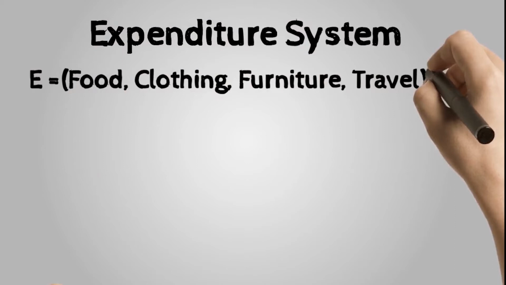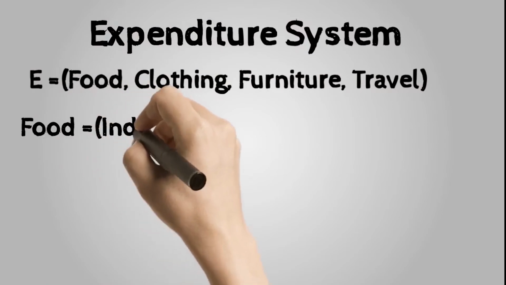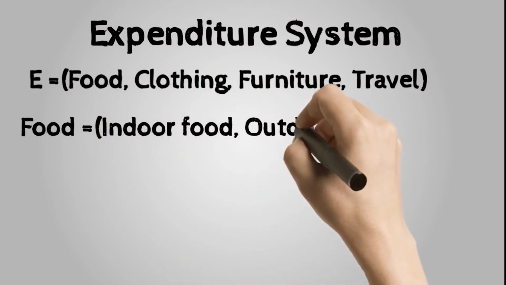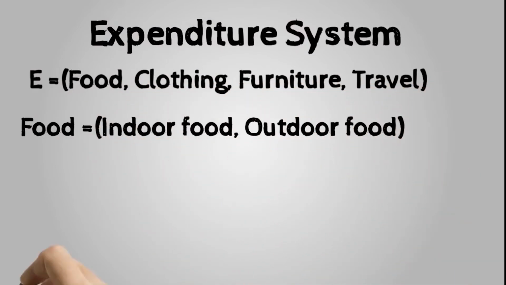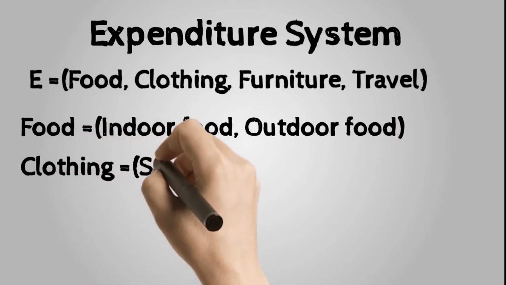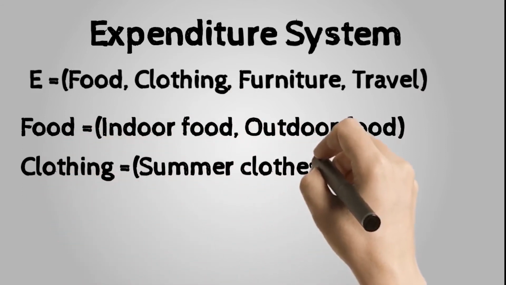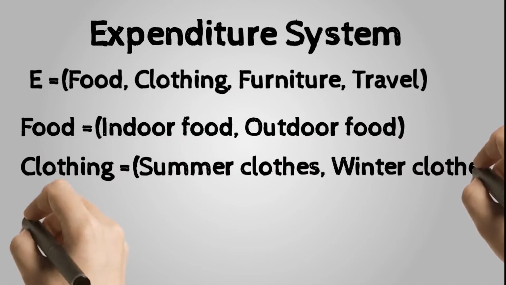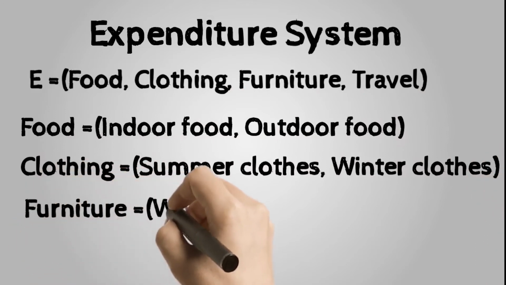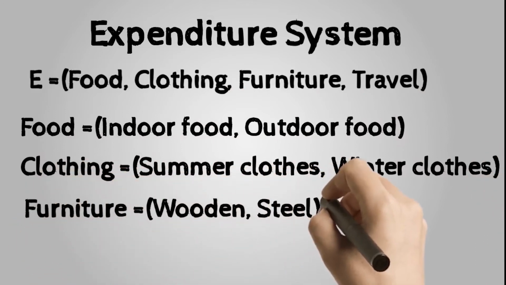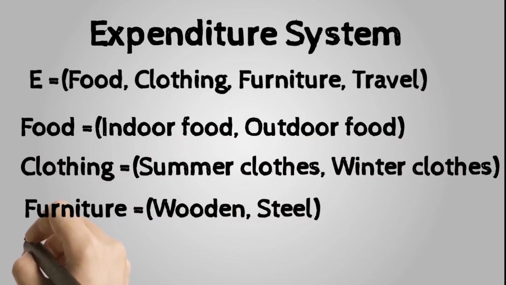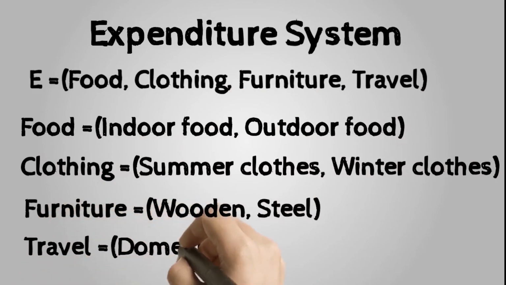The set of food may comprise of subsets such as indoor food and outdoor food. Clothing may comprise of summer clothes and winter clothes. Furniture may be wooden furniture and steel furniture. And travel expenditure may be domestic and international.